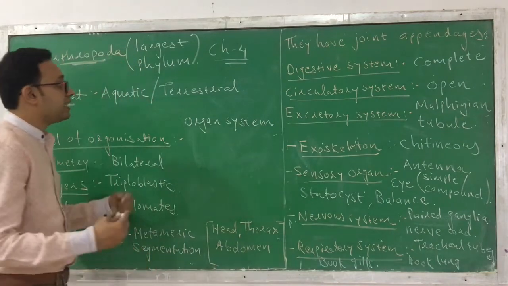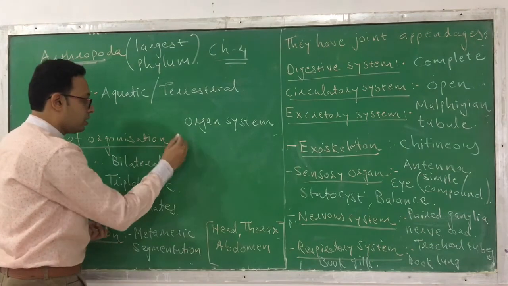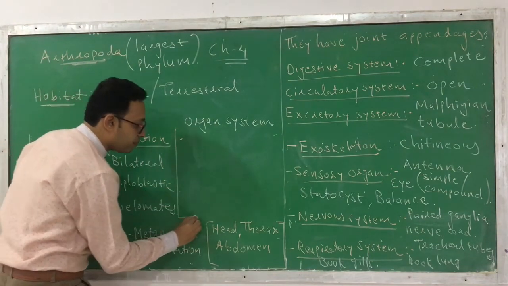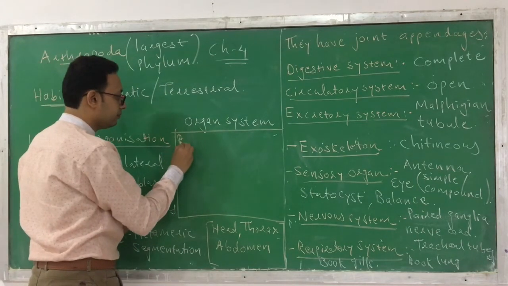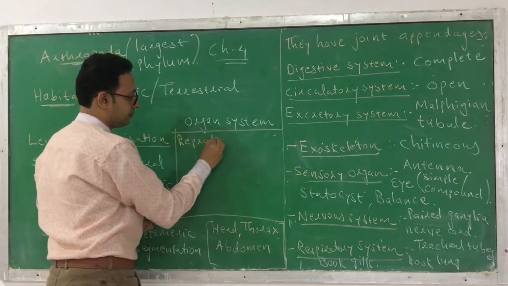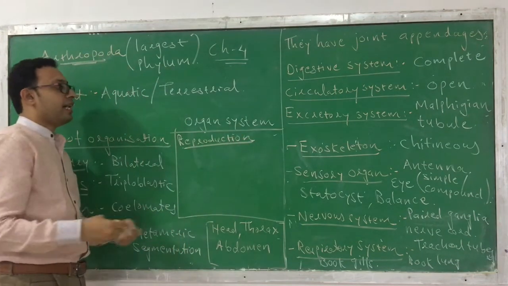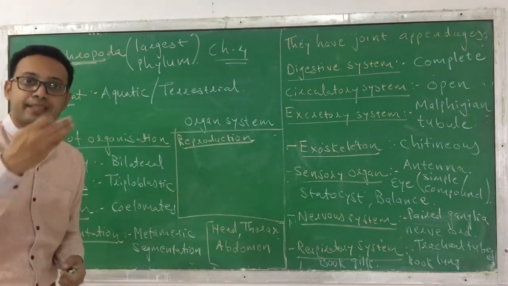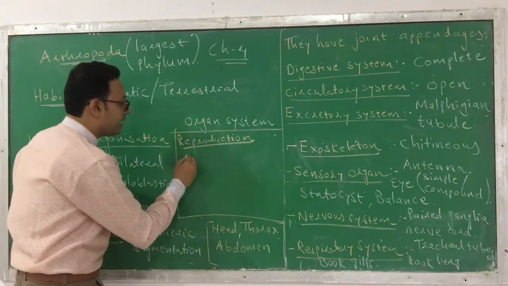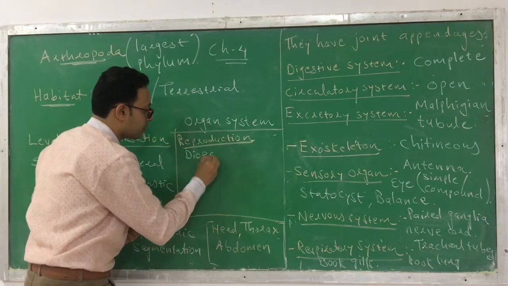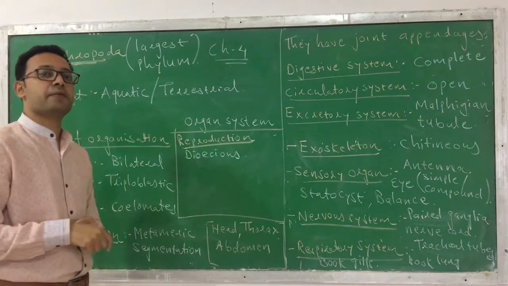Now the next important thing is the reproductive system, how they reproduce. So let us discuss what kind of reproductive system can be present here. In the previous case, most of the animals are monoecious except Nereis, which is dioecious. But here it's the reverse. Here most of the animals are dioecious, meaning the sexes are separate. Male and female are different sexes.